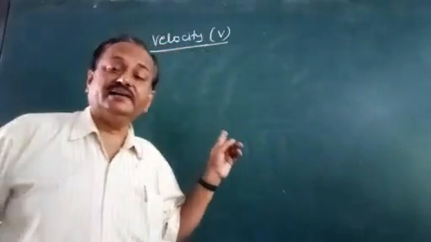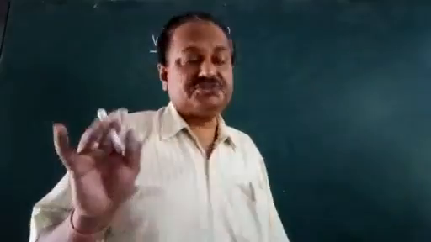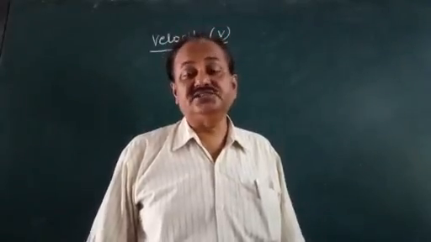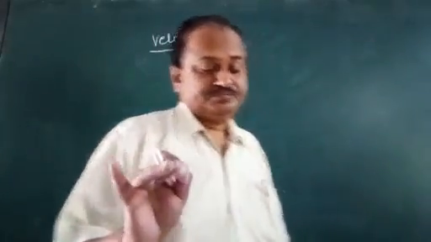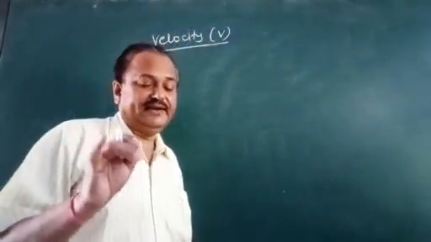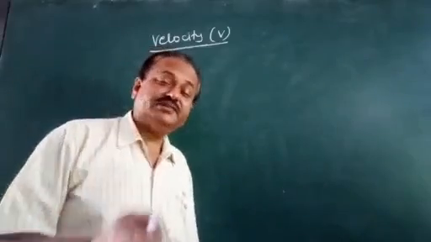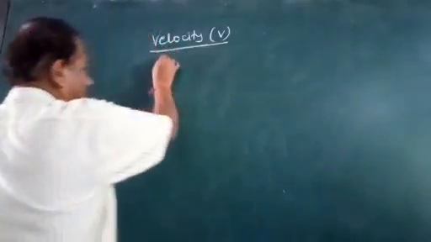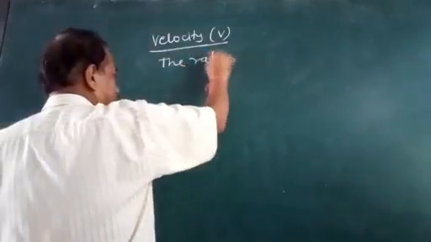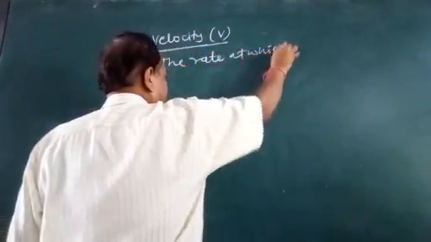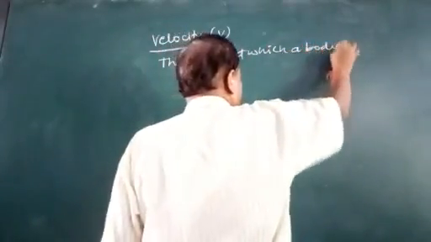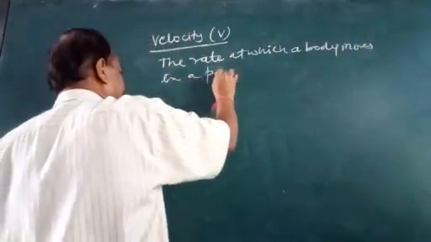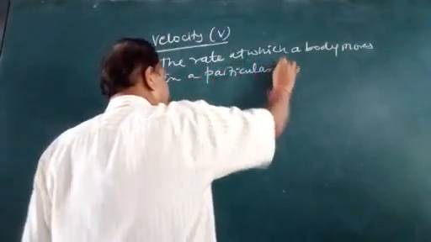A very important part is velocity. Velocity is concerned with direction, and it may be defined as the rate at which a body moves in a particular direction.